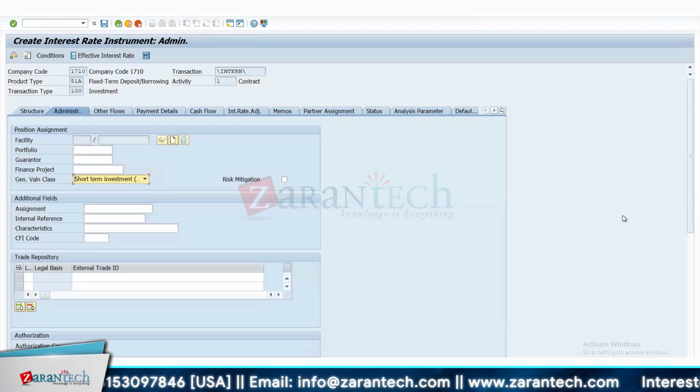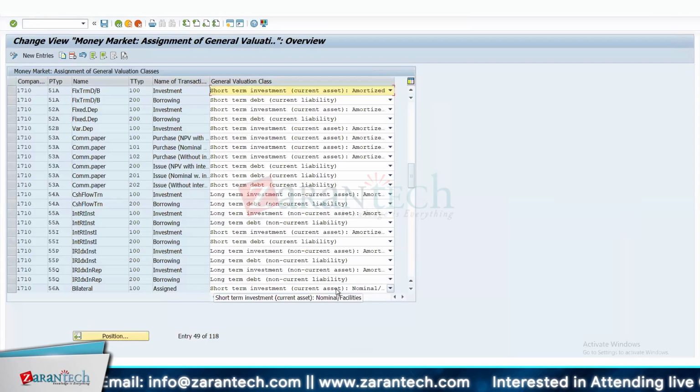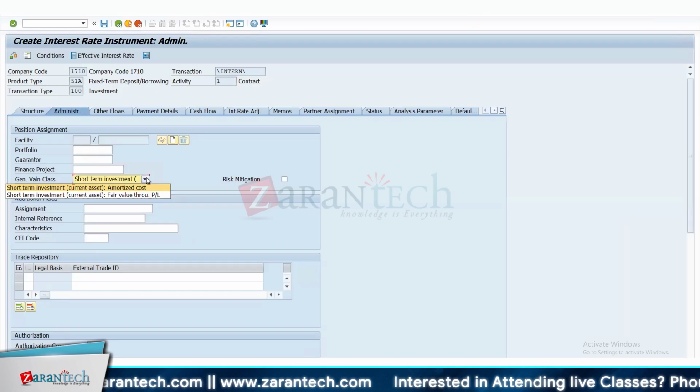Right. Okay. So then there's some more. Can you open here again? Here we have two short-term investments. What I understand is the first one has an account different from the other one. Right.